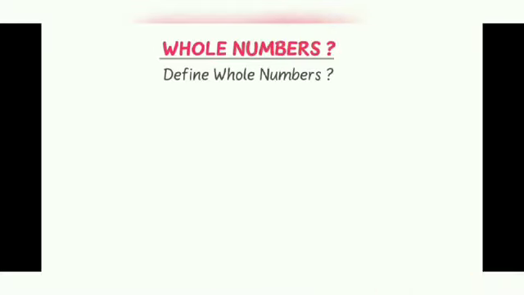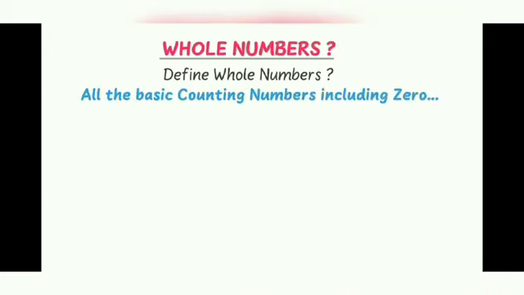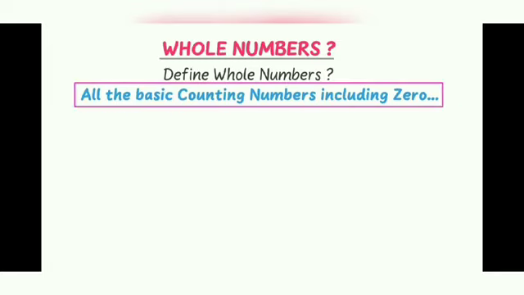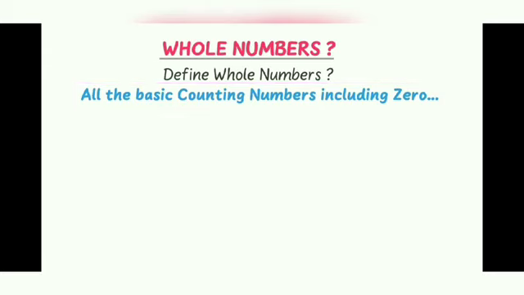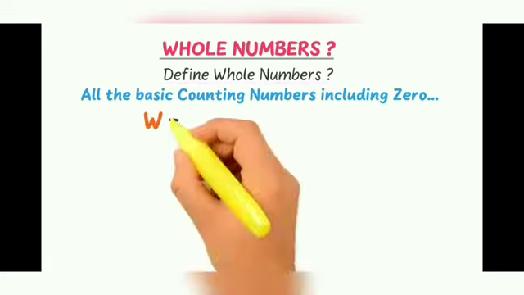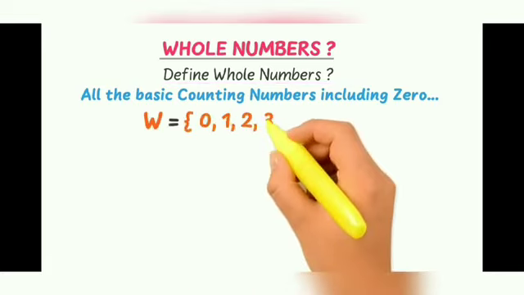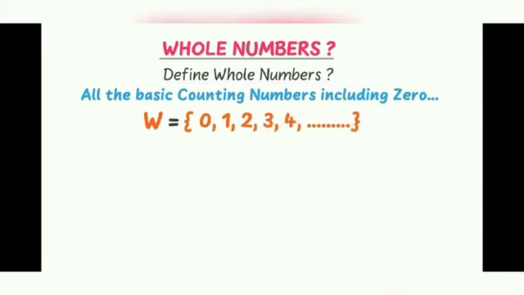Whole numbers. Define whole numbers. Well, all the basic counting numbers including 0 are called whole numbers. Let me repeat it. All the basic counting numbers including 0 are whole numbers. The set of whole numbers is denoted by W, and it contains all numbers like 0, 1, 2, 3, 4, and so on.